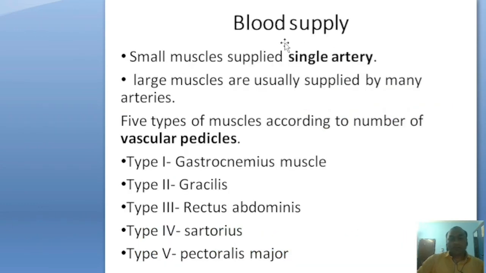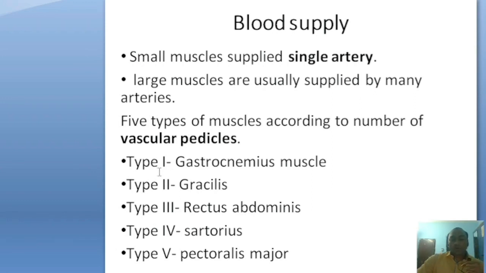Then blood supply of muscles. Small muscles are supplied by a single artery. Large muscles are usually supplied by many arteries, neighboring arteries, particular regions' arteries. According to arterial supply, muscles are divided into 5 types according to the number of vascular pedicles. Pedicles are the connecting stalks between two arteries. So these are the 5 types.